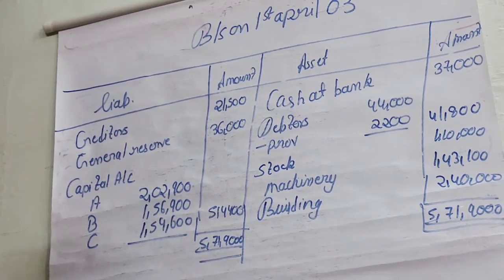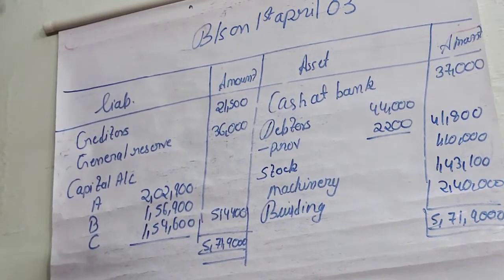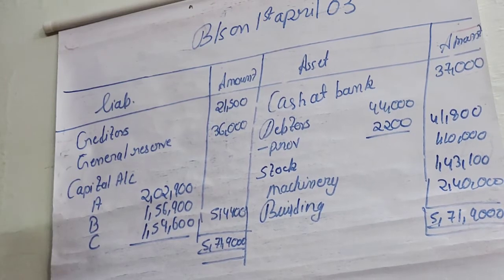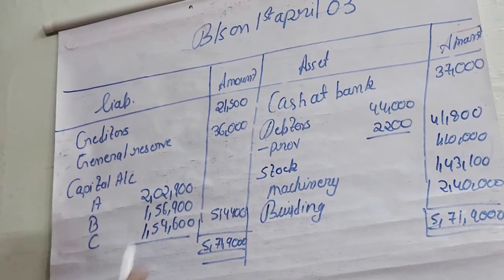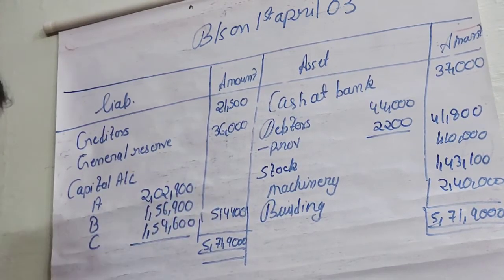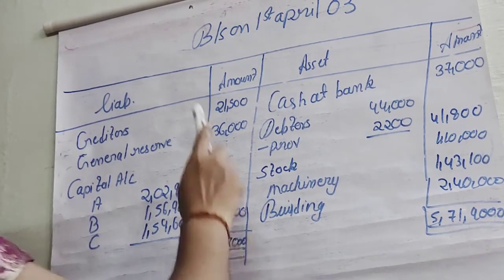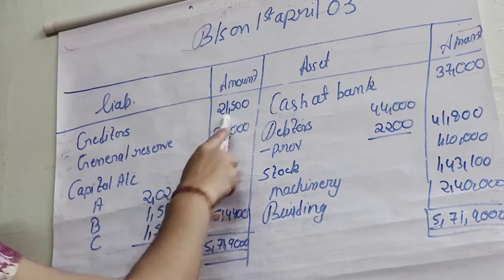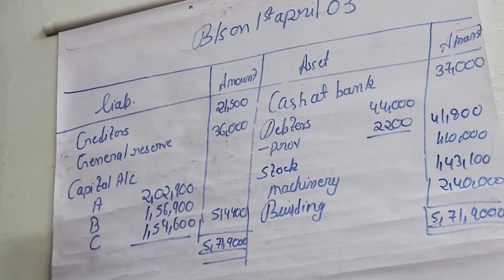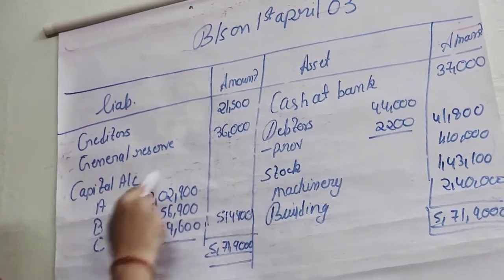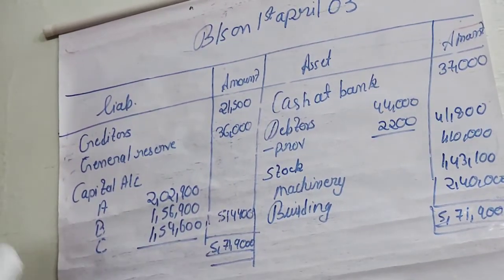Creditors हमारी old balance sheet में कितने थे? 24,000 के. But in adjustment we have कि 2,500 liability अब नहीं रही. So हम deduct करके दिखाएंगे 24,000 minus 2,500, that is 21,500. Now the general reserve वो as it is रहेगा, because वो distribute नहीं हुआ है. And this capital account, ये तो capital account हमने बनाया है, उसी से हमने लिखा है.